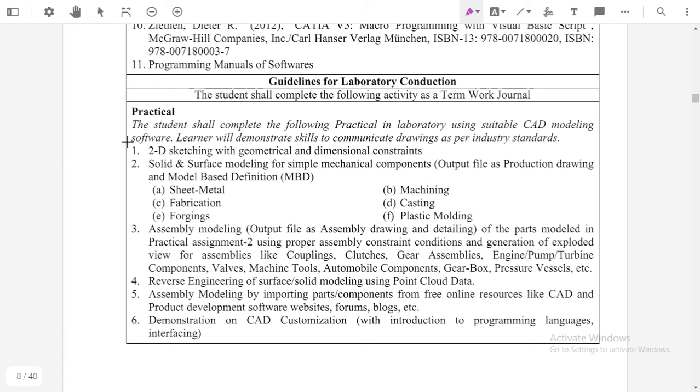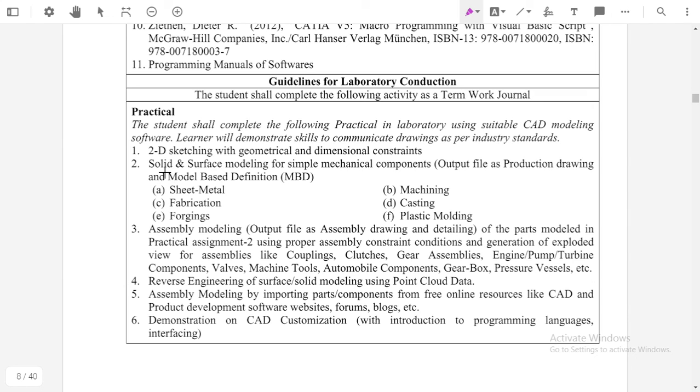This means we have to draw any 2-dimensional object using the different commands used in CAD software. The second one is solid and surface modeling of a simple mechanical component, with the output file as a production drawing and model based definition.